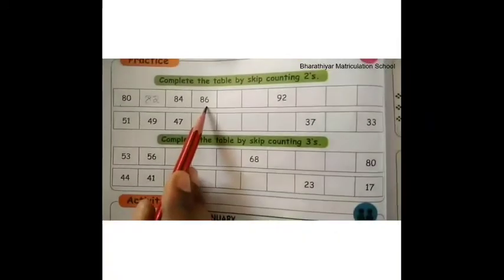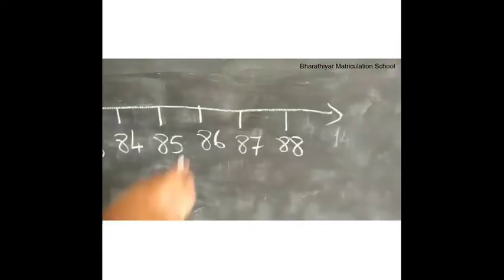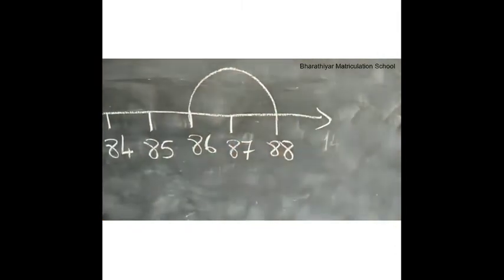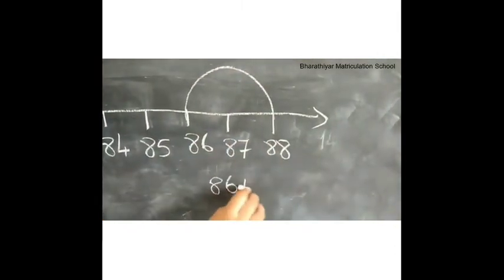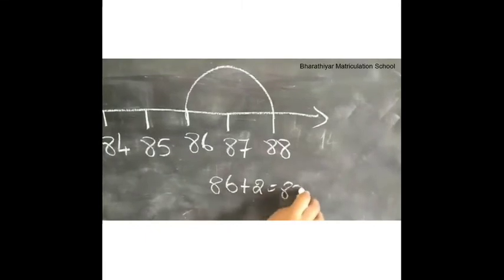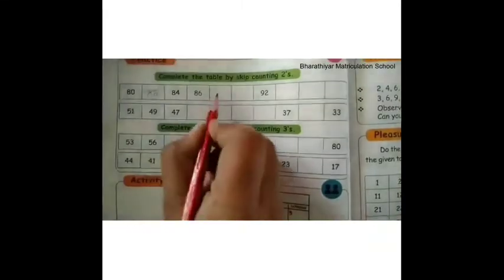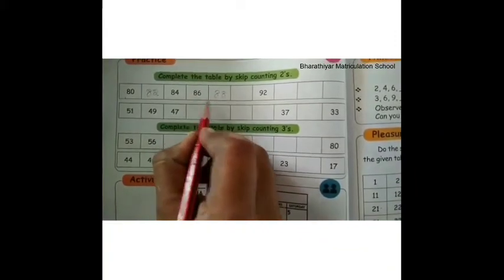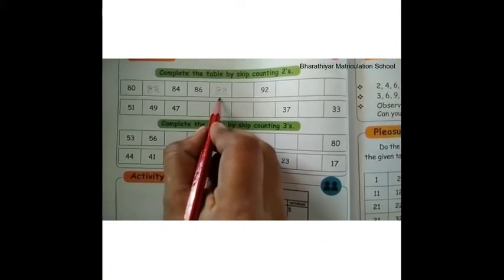Next, the number is 86. If we add 2 to 86, we get 88. That is, 86 plus 2 is equal to 88. Therefore, 88 is the next number to 86 in skip counting by 2's.